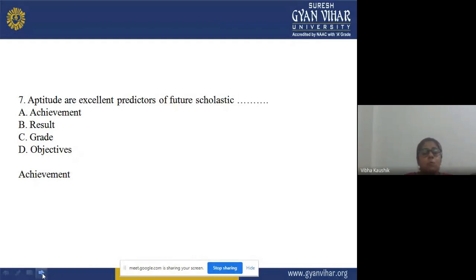Now the options are A, achievement, and so on up to D, objective. These are the options A, B, C, D, and now you have to select the correct answer. And the correct answer is achievement. Aptitude tests are used to predict future scholastic achievement, to predict their answers on the aptitude test.